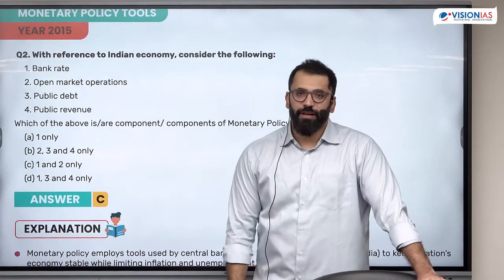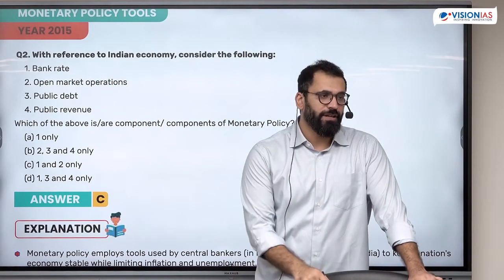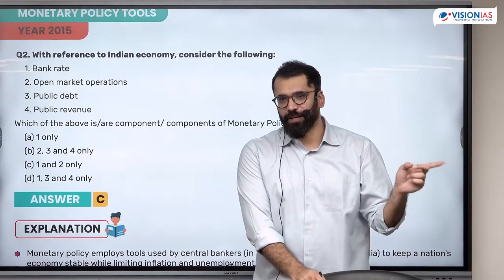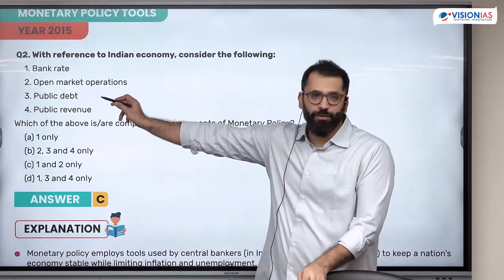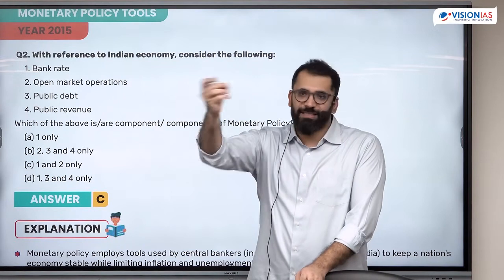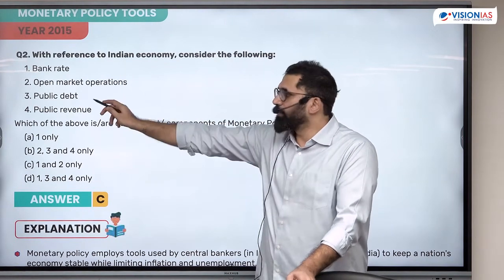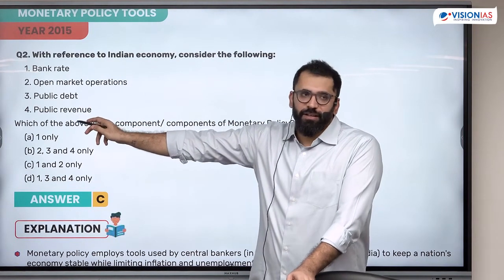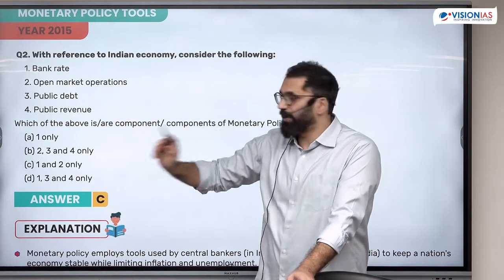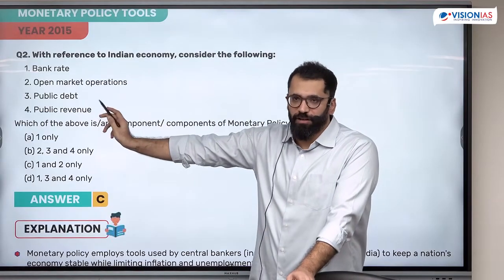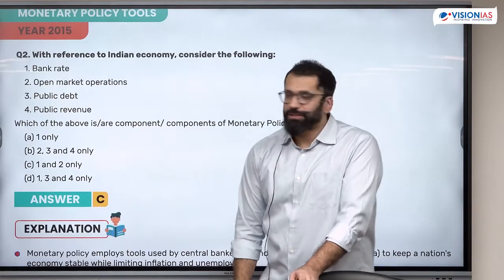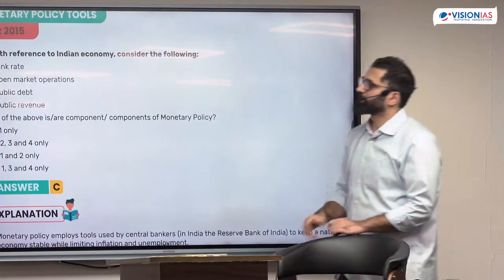Open market operations. What are open market operations? Buying and selling of security by the central bank. Both of them are related to money supply and money demand. I can buy if I want to give money. I can sell if I want to absorb money. Public debt is related to government, when I have an imbalance between expenditure and tax. Public revenue, it is my government revenue. Both of them are fiscal policy. 1 and 2 are monetary policy. Answer here is C. Very basic question.